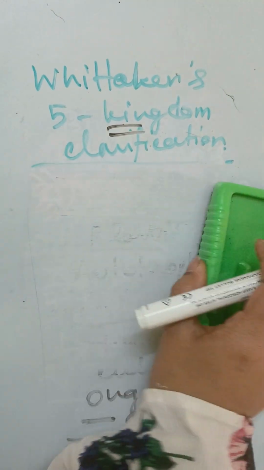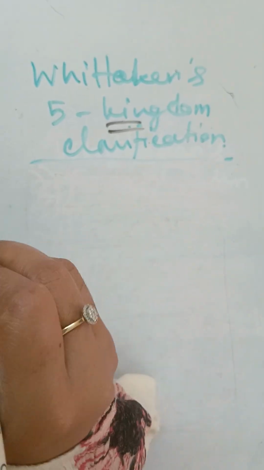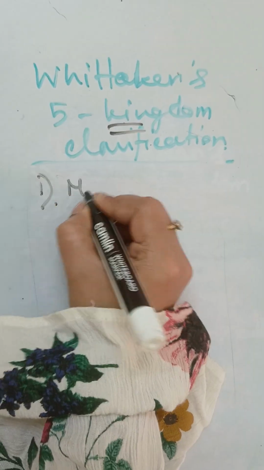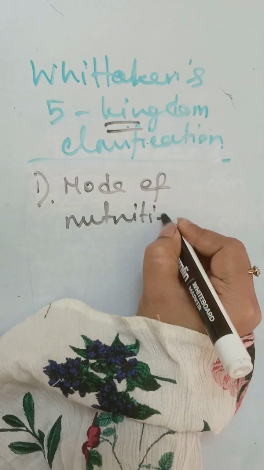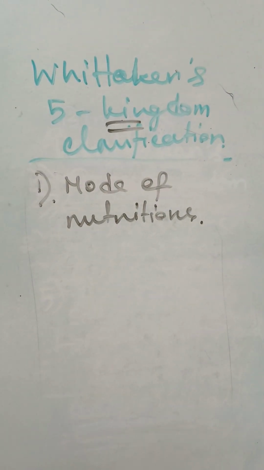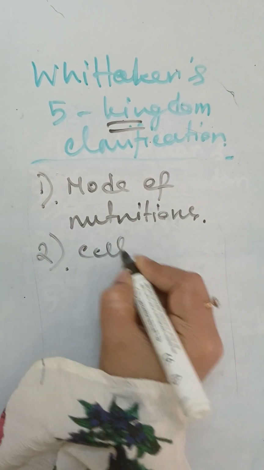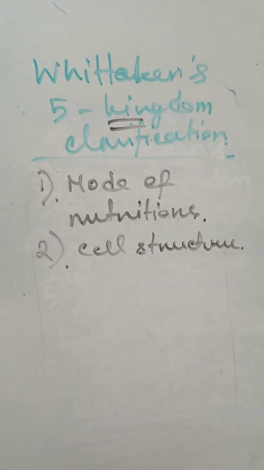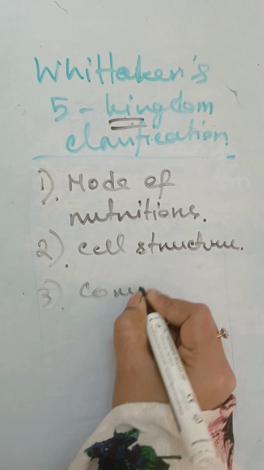Now after the 5 kingdoms, this classification is basically based on 3 parameters. What are the parameters? First one is basically mode of nutrition. What kind of food the animals are having for their sustainability of life, to survive in the world. Second is cell structure, whether multicellular, unicellular, or without any cell, or very complex in nature. And number 3 is the complexity, how complex they are.